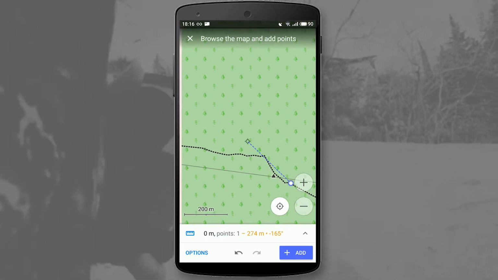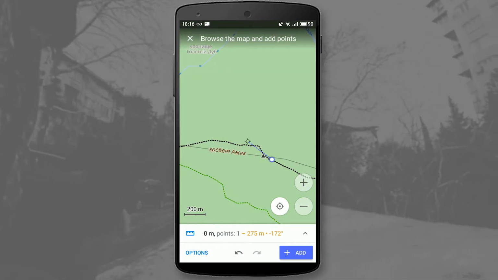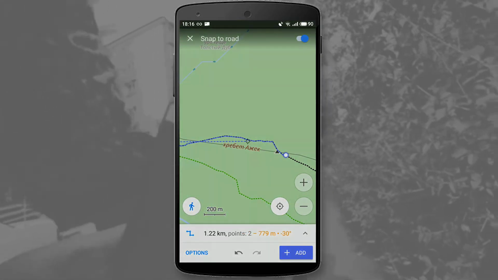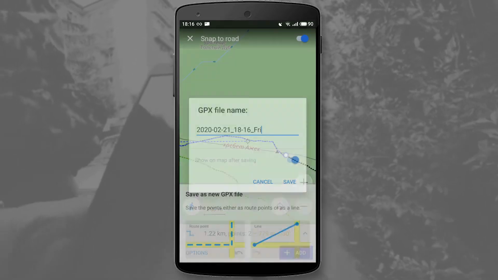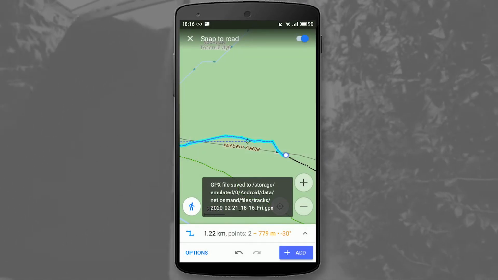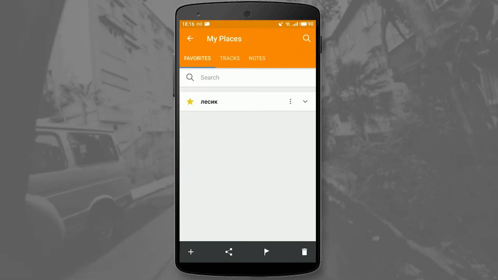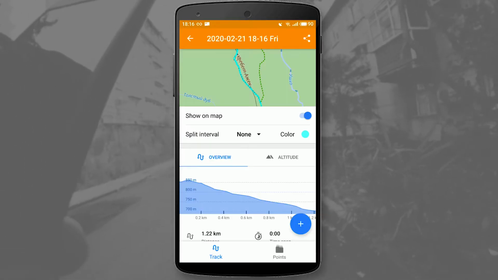You can easily measure the distance between 2 points using roads and paths, then save this path as a route. You can also easily share the route with your friends.